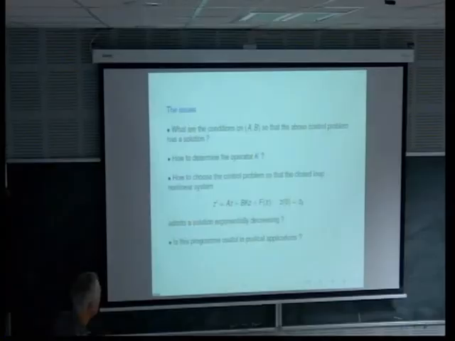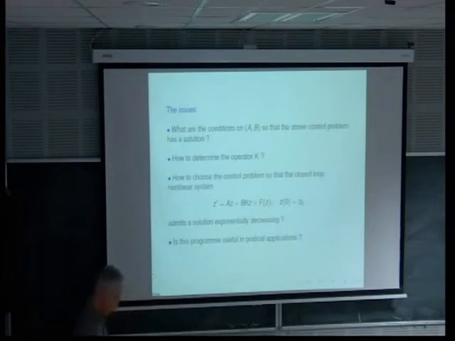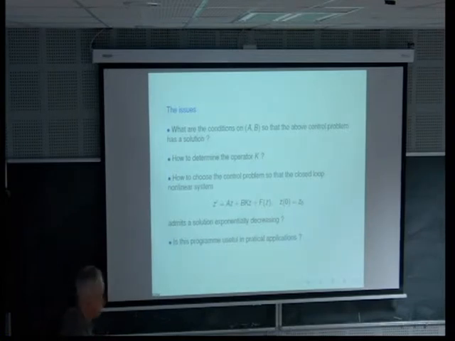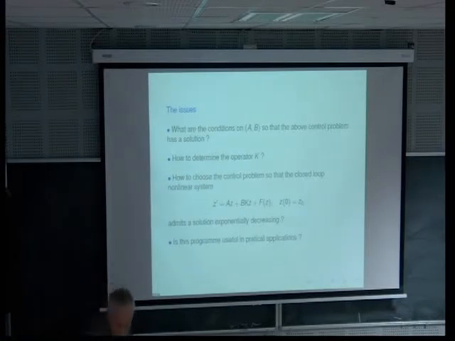So the issues are the following. We would like to find a control in feedback form. Is it always possible or not? This is the stabilizability issue. If we find some feedback, when we apply the feedback to the nonlinear system, what can we say? Do we have an exponential decrease or not? Or do we have to choose K depending on the nonlinear term F? And is this useful for practical application? And the answer is no.